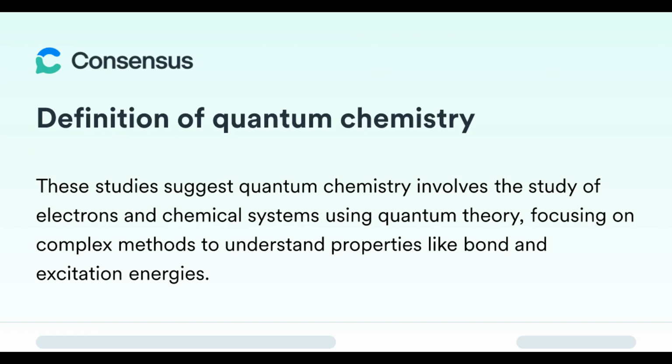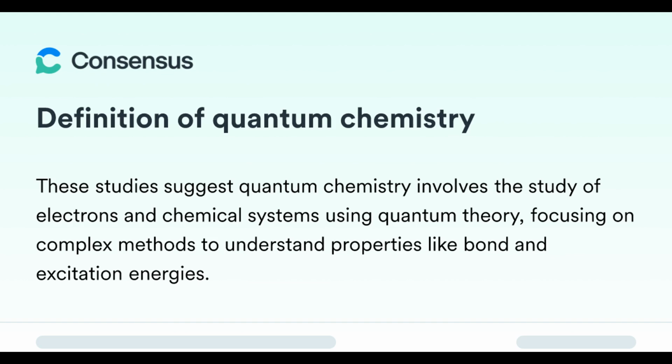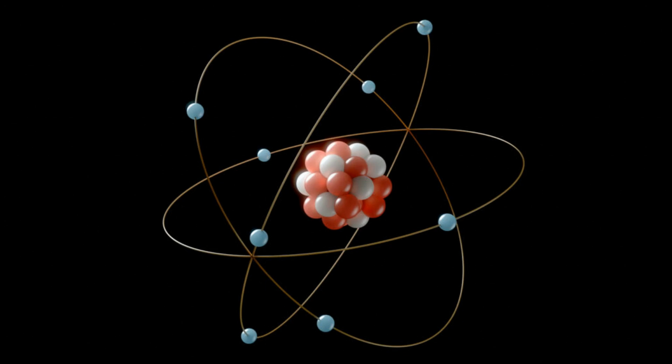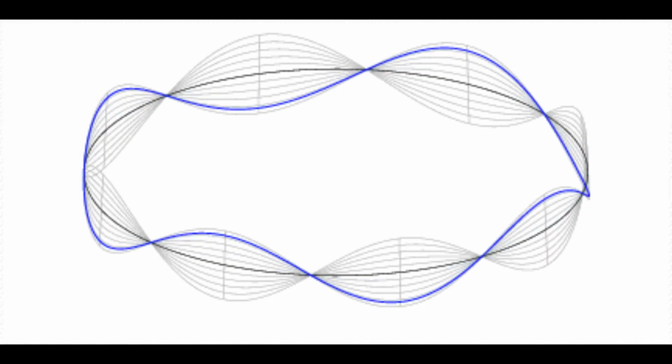What is quantum chemistry? Quantum chemistry is like the rule book for atoms and molecules. It uses ideas from quantum physics to explain how tiny particles like electrons behave inside atoms. Instead of imagining electrons as little balls flying around, quantum chemistry says they behave like waves and have strange rules.